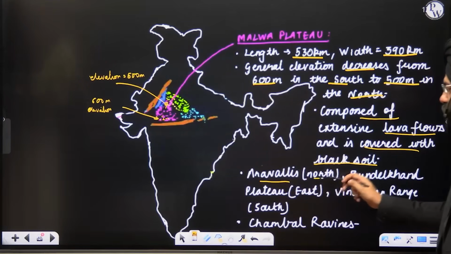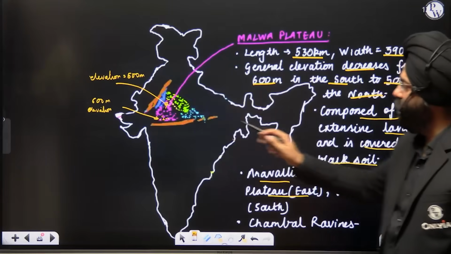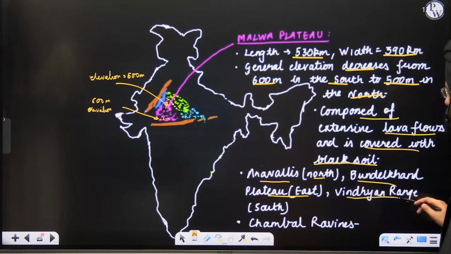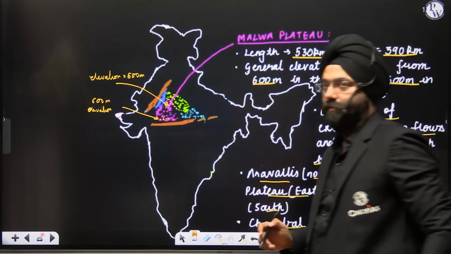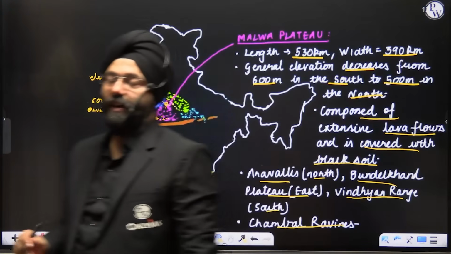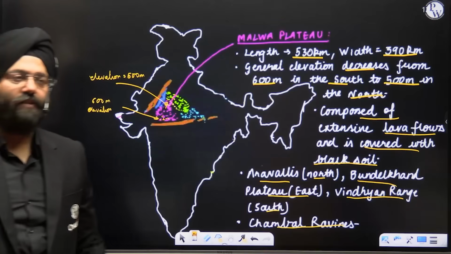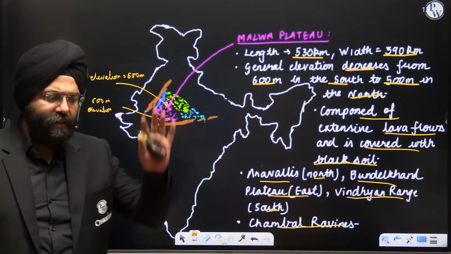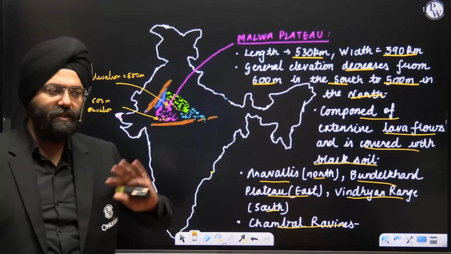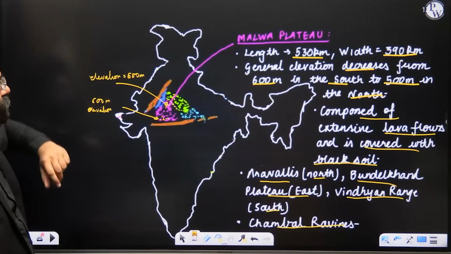Aravallis in the north, Bundelkhand Plateau in the east, Vindhyan Range in the south. And the Chambal ravines are present over here. Very important. Chambal ravines are present over here due to the extensive erosion that has taken place because of the Chambal river, which makes it completely unfit for cultivation. Huge ravines are present, many, many feet. Extensive erosion has taken place over there, right? So this is again Malwa Plateau.